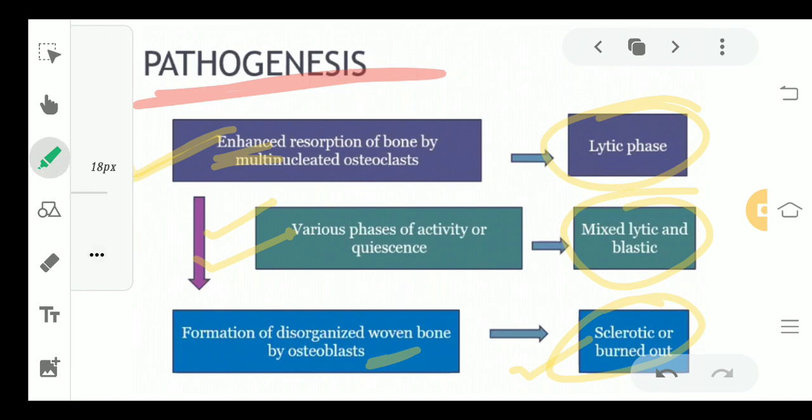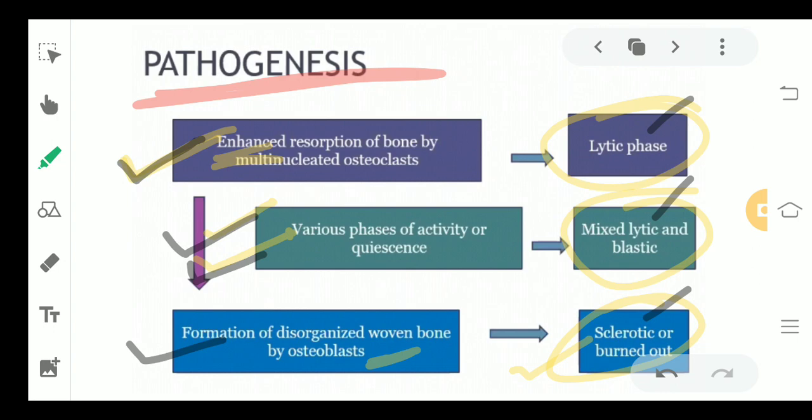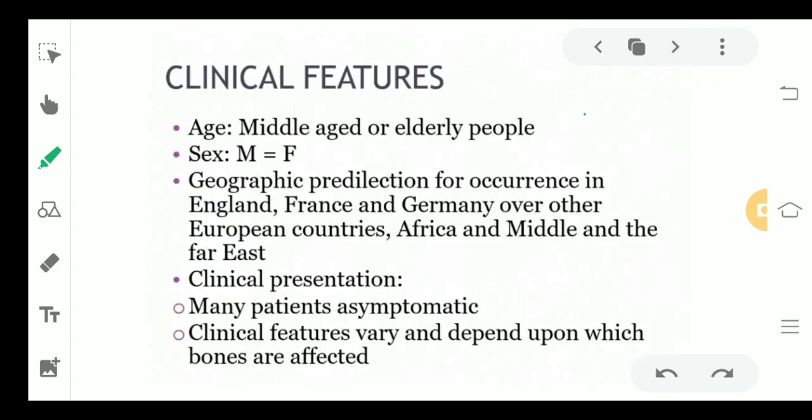So what do you see here? We had three stages. One was the lytic stage, then the mixed lytic and blastic stage, and the sclerotic or the burned out stage. In the lytic phase, there was resorption which was happening continuously. In the second phase, we had both formation and resorption of the bone happening simultaneously. Then we had the sclerotic or the burned out phase, in which there was basically excess formation of the bone which took place.